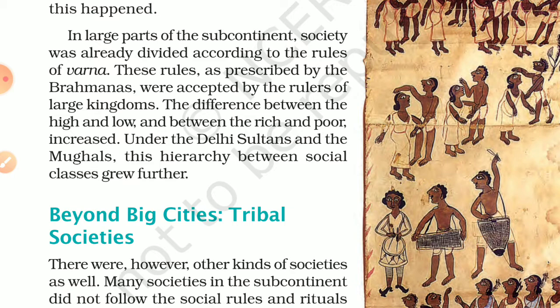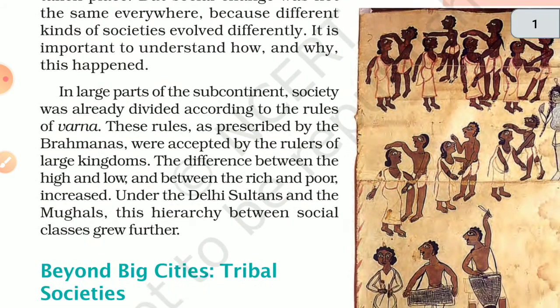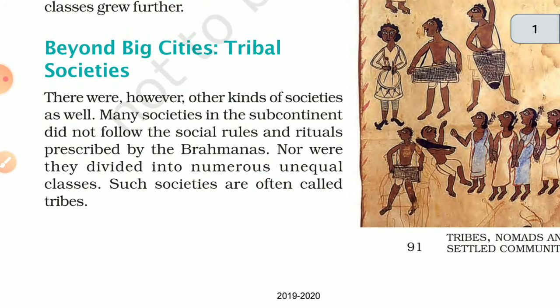So basically, in this chapter, we will read about tribes, nomads, and the settled communities and their life, and how their life changed at that time beyond big cities. There were, however, other kinds of societies as well.